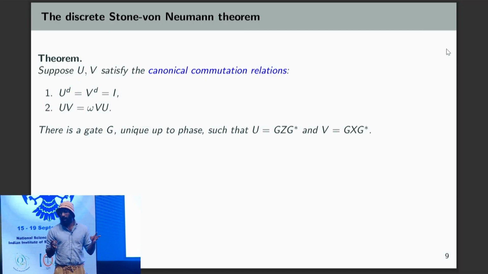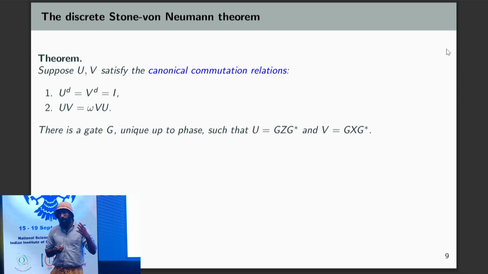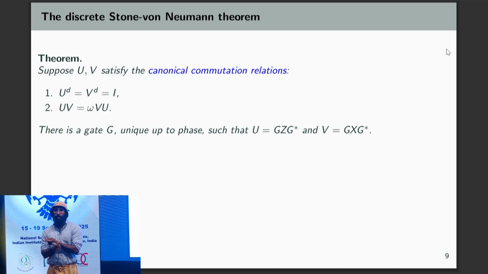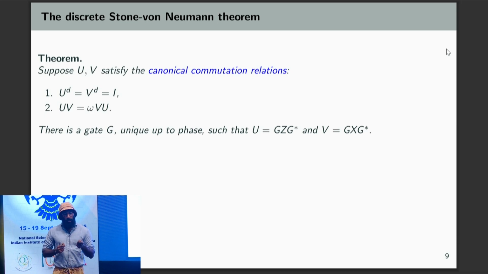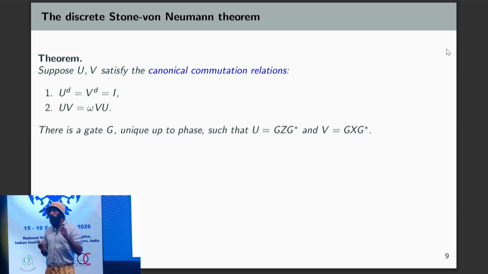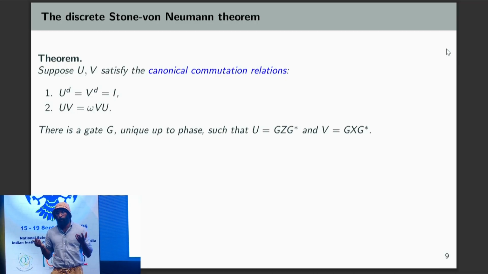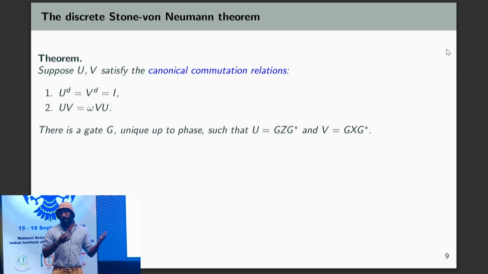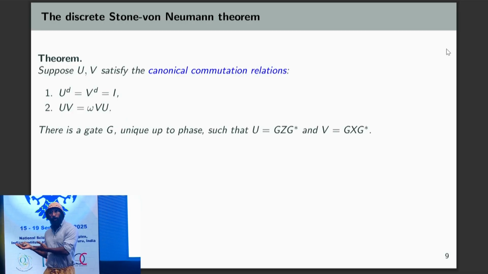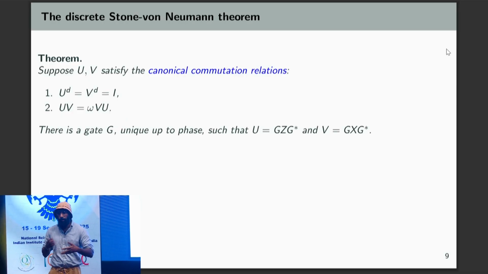And in the finite dimensional case, this has a very nice, simple picture. So if we have two gates and they satisfy the canonical commutation relations, which means they're both of order d, so these are qudits of dimension d, and when you commute the gates, all that does is introduce a primitive d-th root of unity phase difference, then we say they satisfy the canonical commutation relations. And you'll notice that z and x satisfy the canonical commutation relations. That's the prototypical example. But if you conjugate z and x by some gate g, then that's also going to satisfy the canonical commutation relations, because g preserves those relations.